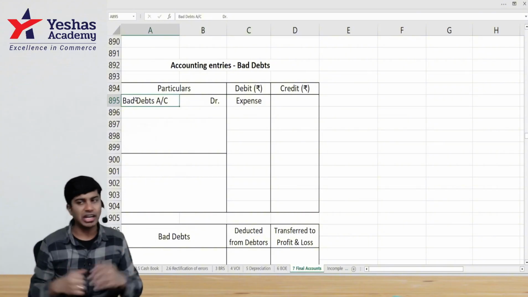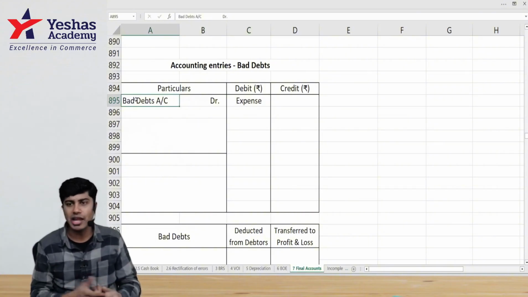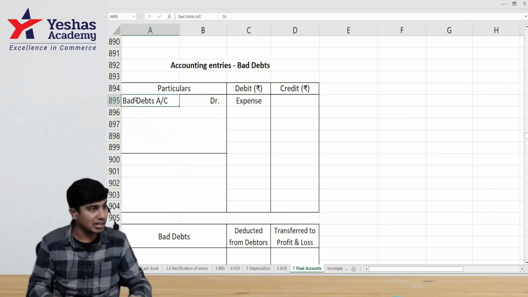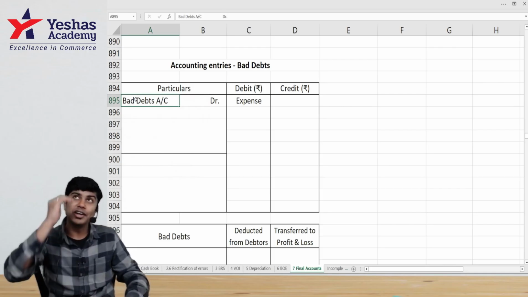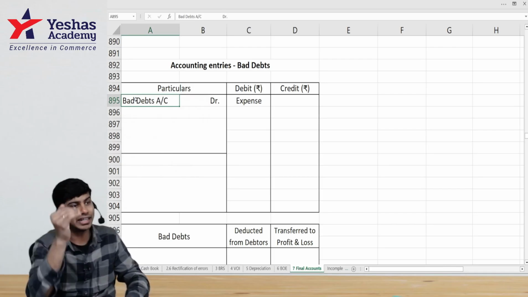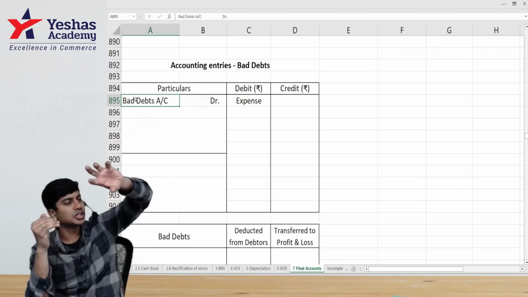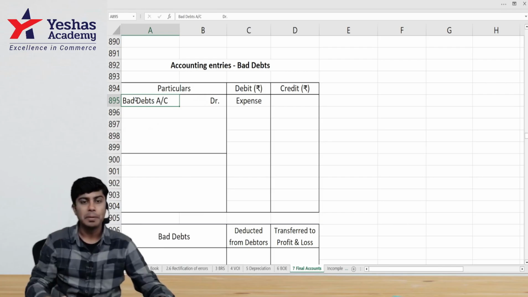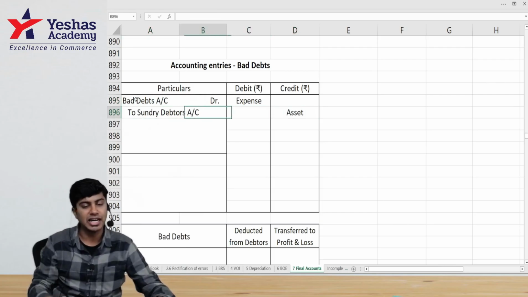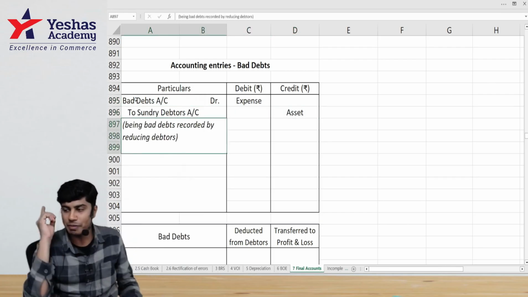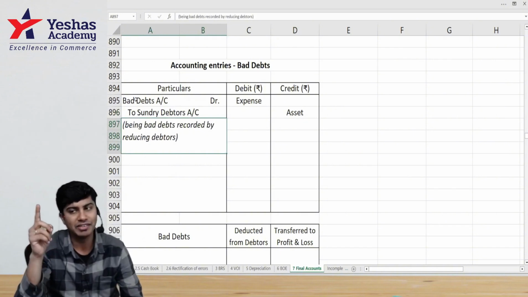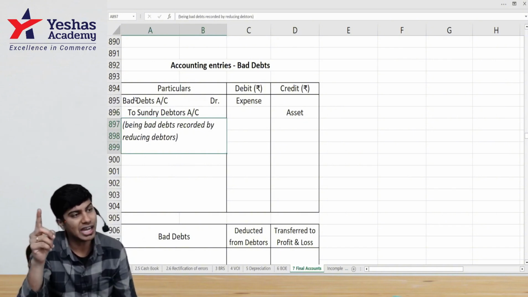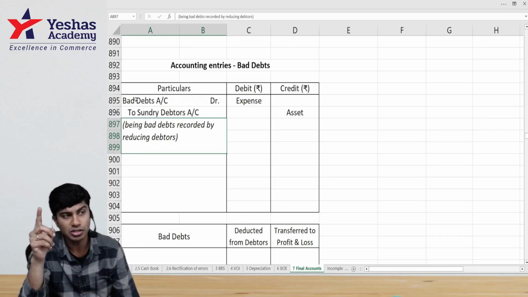Let's say my debtors is 1 lakh. Now, when I say 10,000 is bad debt, I won't recover 10,000 from my debtor. Am I right? So my debtors will reduce from 1 lakh to 90,000, because one debtor of 10,000 told you he won't pay money. So bad debt is an expense. Bad debt debit. Bad debt will reduce our debtors. Debtors credit. Bad debt is an expense, so bad debt debit. Bad debt will reduce our asset, so debtors credit. I hope everybody understood.